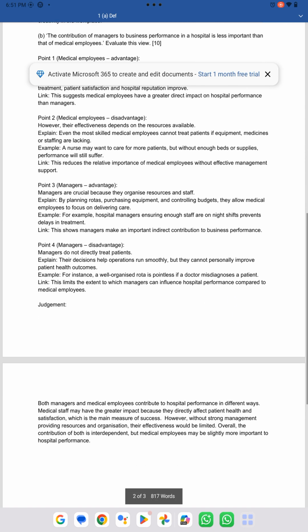Then I'm going to write my point three, where I'm going to write the advantage of the managers. First of all, I made my point that managers are crucial because they organize resources and staff. Then I explained that by planning the rotas, purchasing systems, and controlling budgets, they allow medical employees to focus on delivering care. And then I've added an example: if hospital managers ensure enough staff are on night shift, it prevents delays in treatment. I link back to the question: this shows managers make an important indirect contribution to business performance.